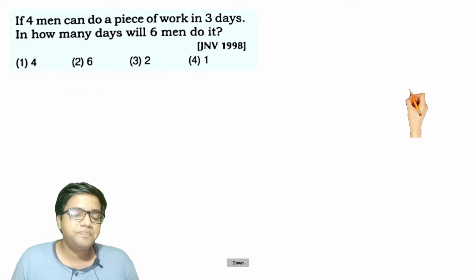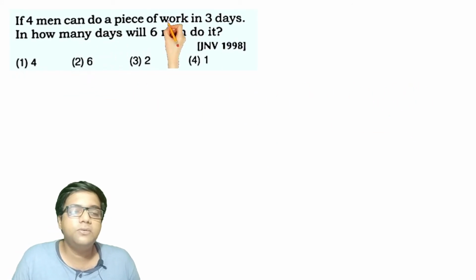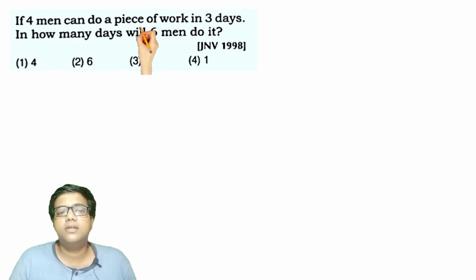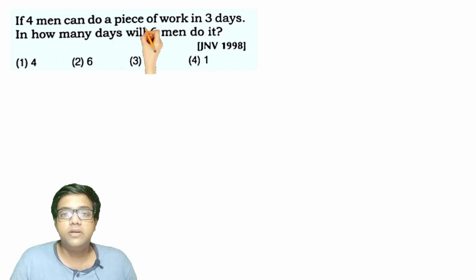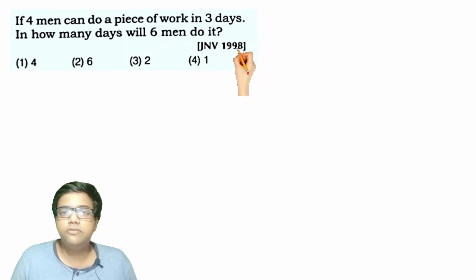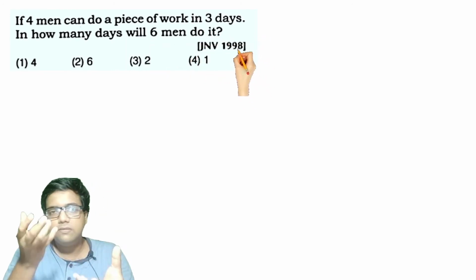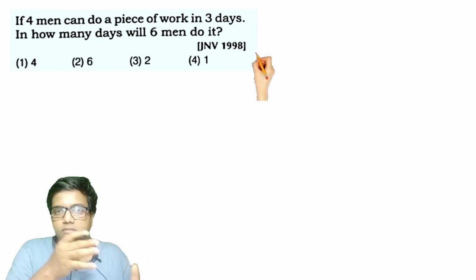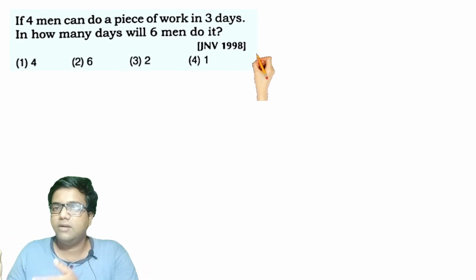Let's move ahead. If 4 men can do a piece of work in 3 days, in how many days will 6 men do it? What is the volume of work in both cases? The volume of work is the same. The first volume of work is equal to the second volume of work.